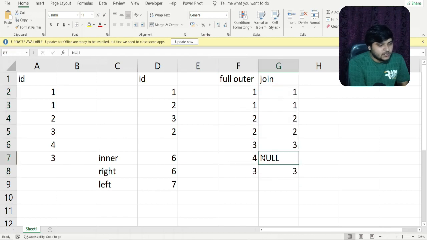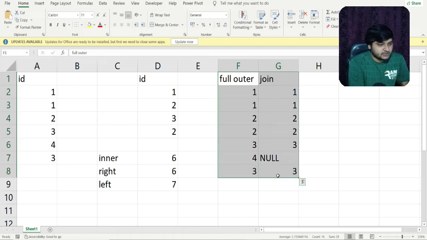What about this 4 and null? As I told, this will produce all the unmatching records also. You can see 4 was not present in table 2, nowhere can I see 4. But in the full outer join, it is necessary to produce all the unmatching records also. That is why we have got 4 and a null value in the second column. So this was the output for the full outer join. I hope you understood this particular output.